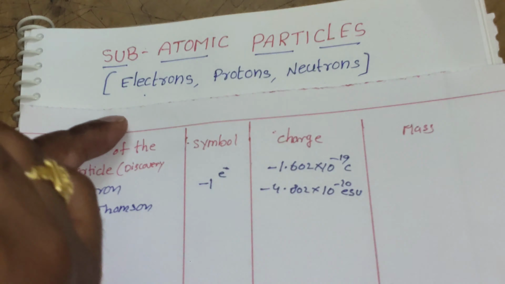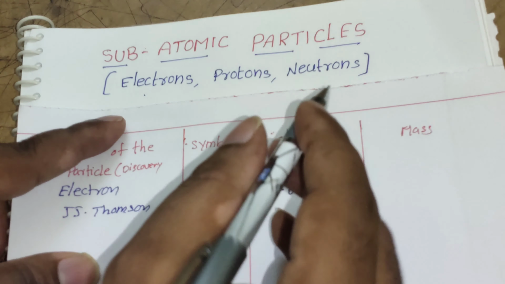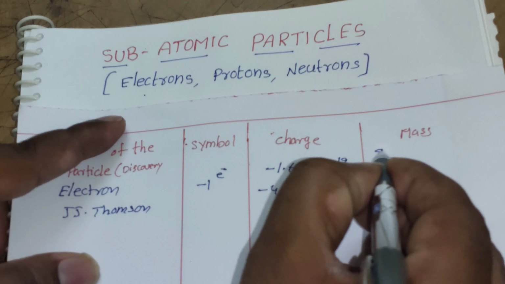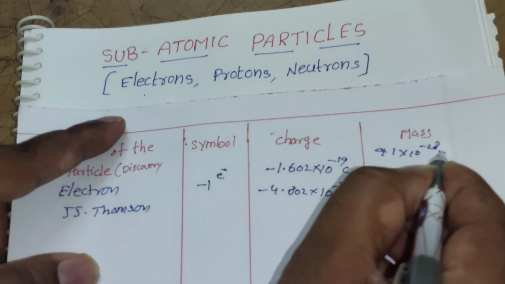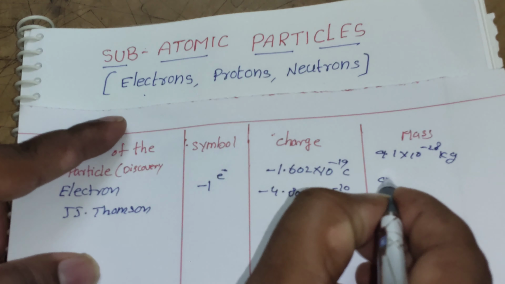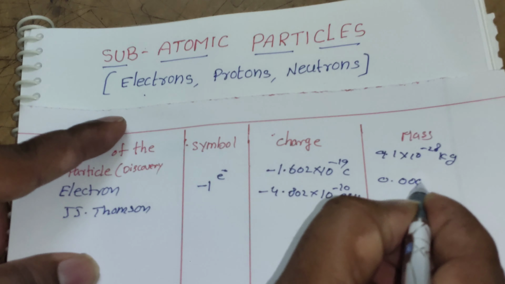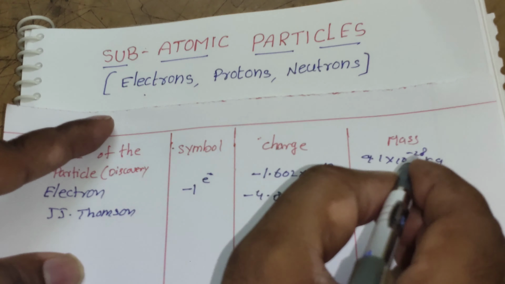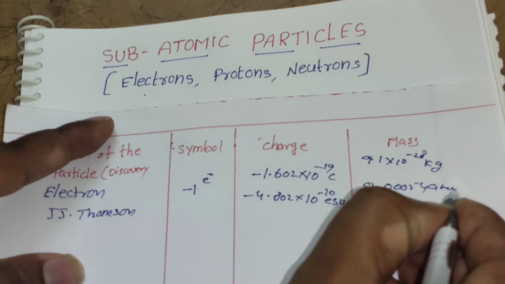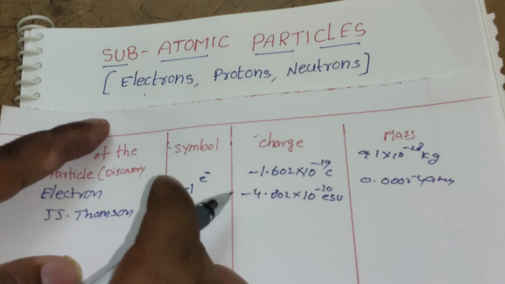The mass of the electron is almost negligible: 9.1 into 10 to the power of minus 28 grams, or 0.00054 AMU, atomic mass units. So the mass of the electron is negligible.